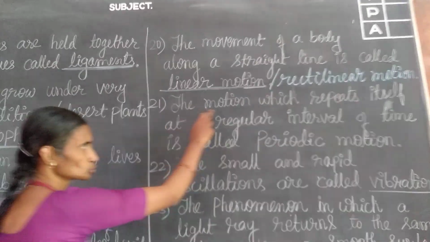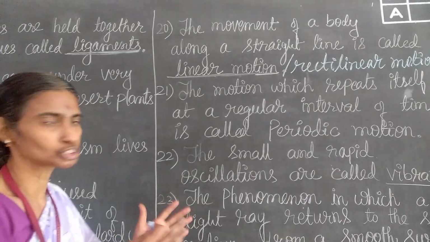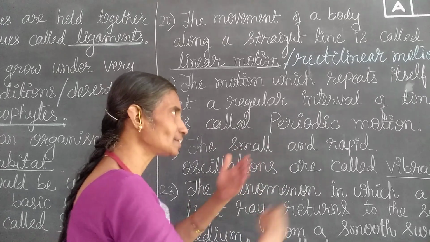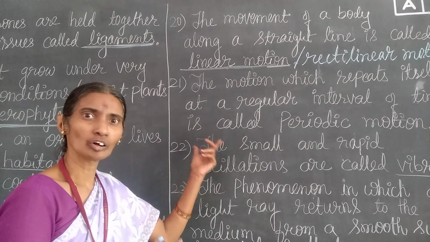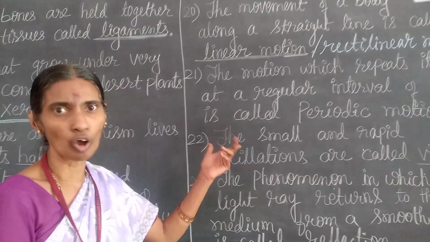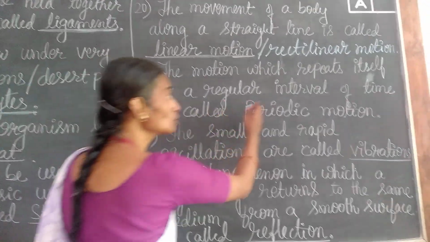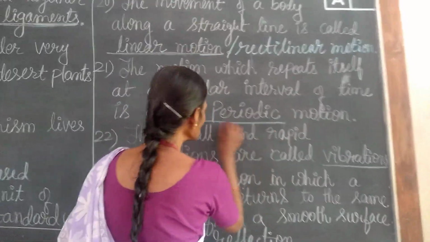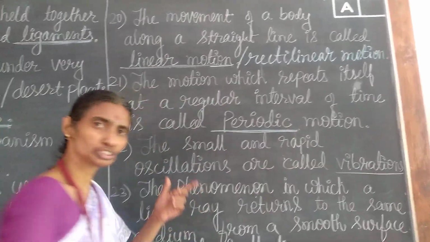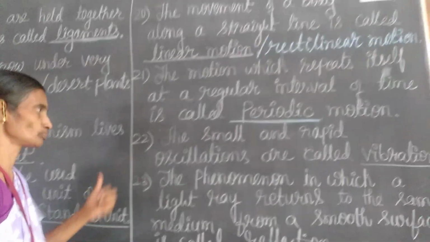Next, the motion which repeats itself. In this motion, what will happen? It repeats itself at a regular interval of time. You have studied already. Example, the hands of a clock, okay? A swing. So, at a regular interval of time is called dash. That is periodic motion. That motion is called periodic motion.